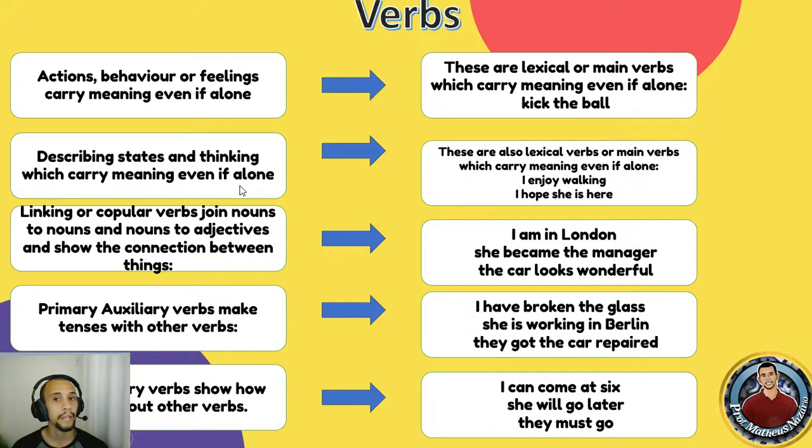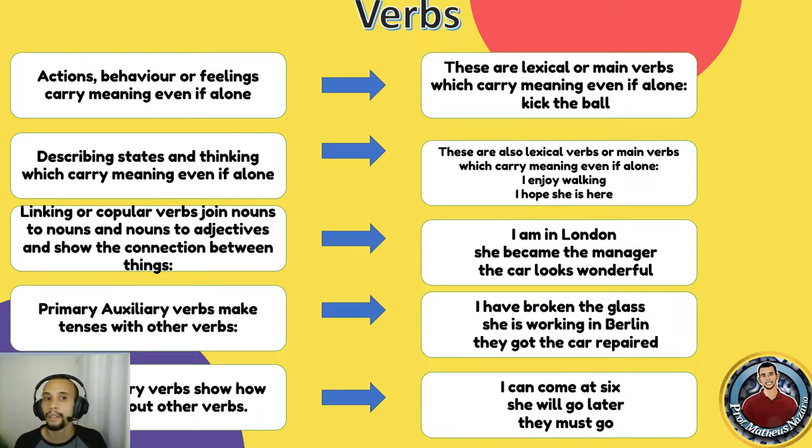The second category would be describing states and thinking. So these are also lexical verbs or main verbs, and they carry meaning even if alone. But remember, in this case, I'm not referring to action verbs. These would be non-action verbs because they talk about states and thinking. So they do not have a continuous form. So I can't say I'm loving somebody. I fall in love, but I'm not loving, you know? So in this case, I enjoy walking, I hope she's here. These verbs do not have a continuous form, okay?